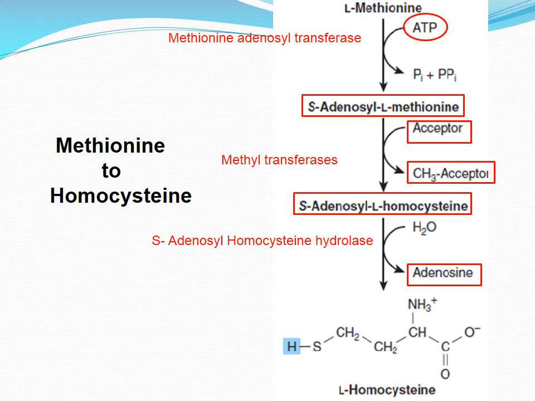The resulting loss of free energy makes methyl transfer essentially irreversible. After donation of the methyl group, S-adenosyl methionine is converted into S-adenosyl homocysteine. S-adenosyl homocysteine is hydrolyzed to homocysteine and adenosine in the next reaction.